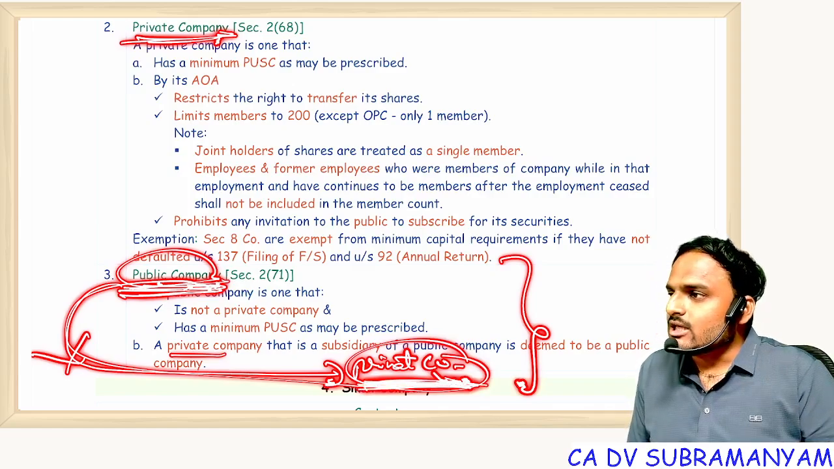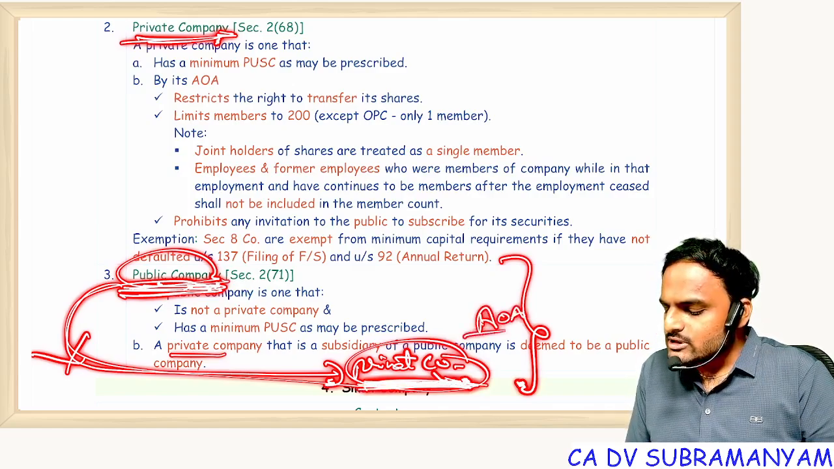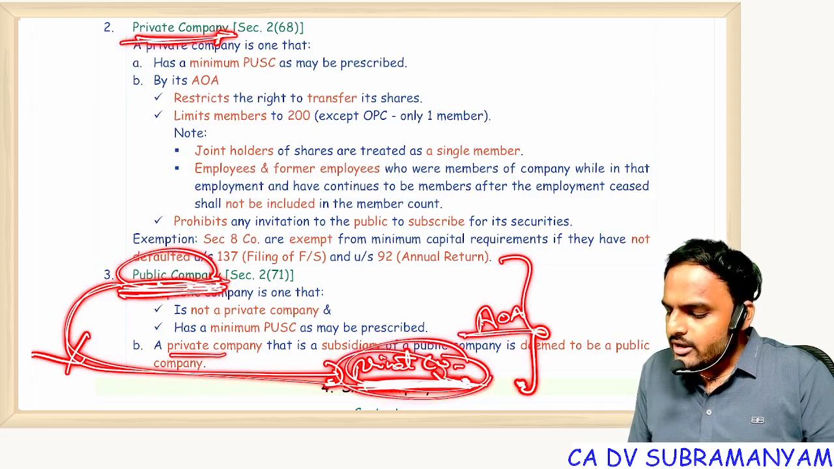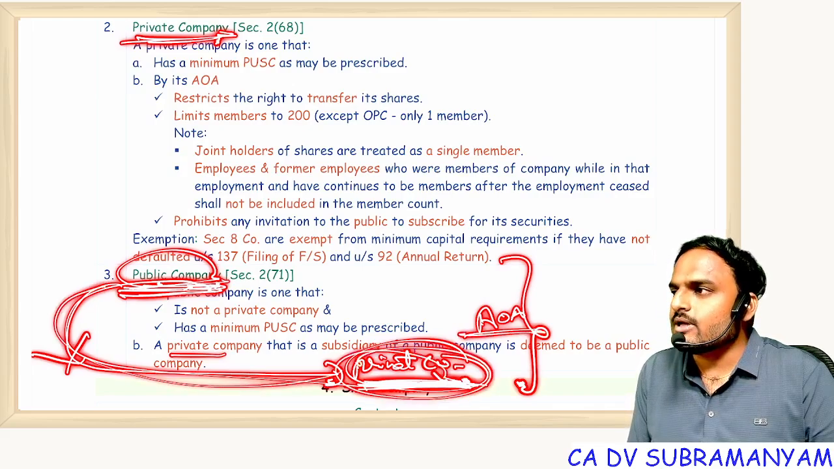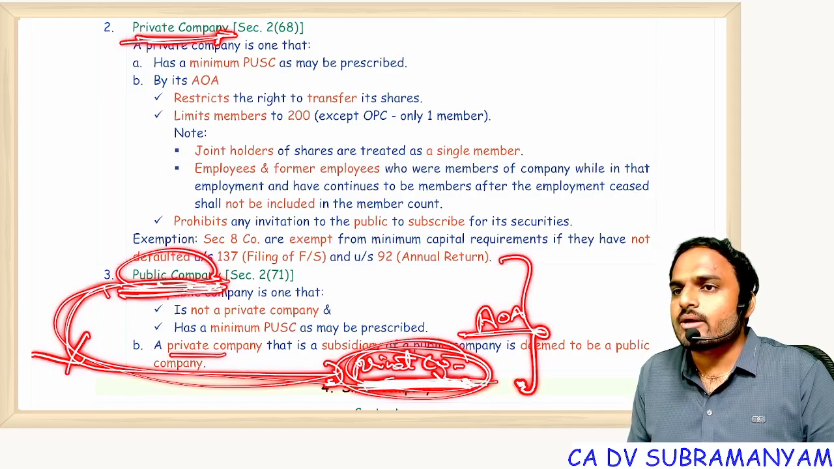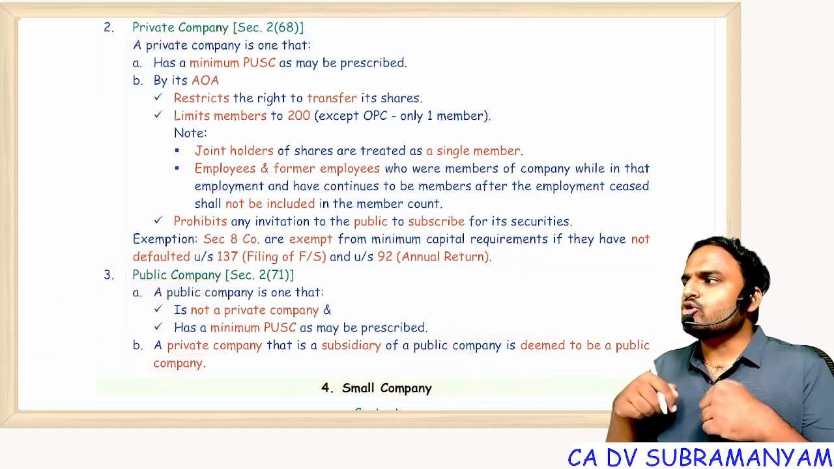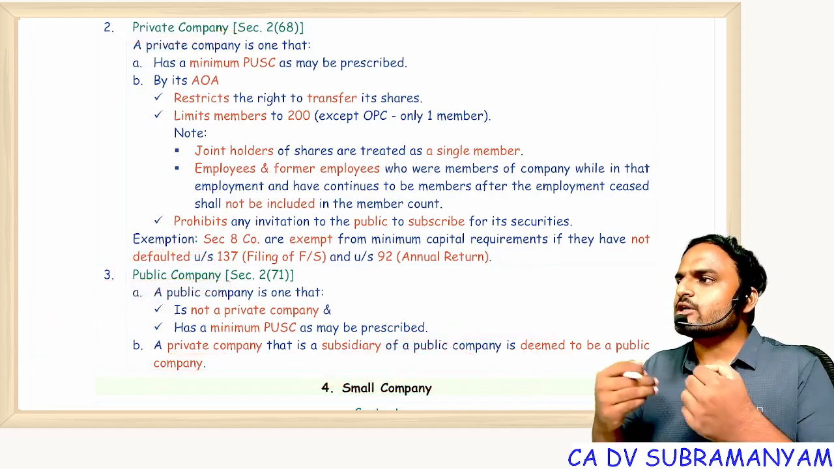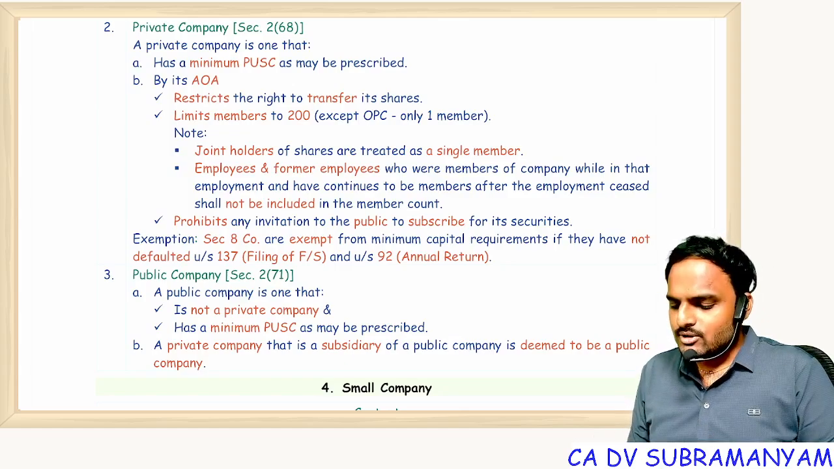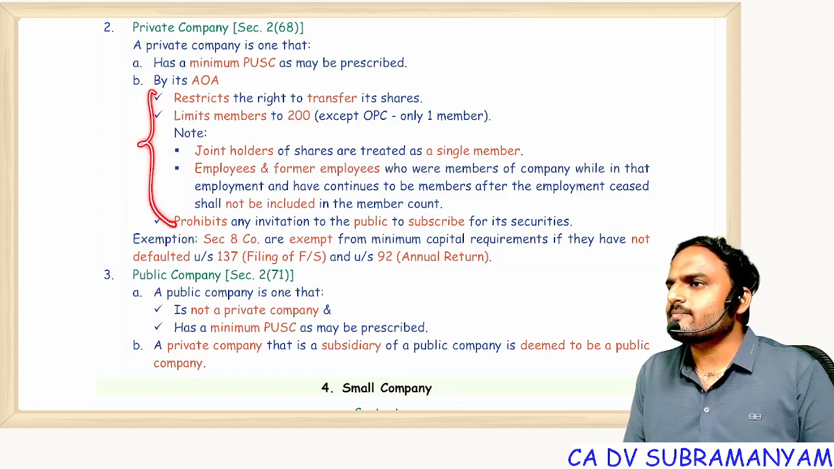Private, even though by way of your articles of association you are a private company, if the majority of control is left with whom? Public. That's why you are no more a private company, you are deemed to be a public company. Sir, I am deemed to be a public company now, sir. Can I offer securities to the public? No. Why? Because your AOA is containing these points.